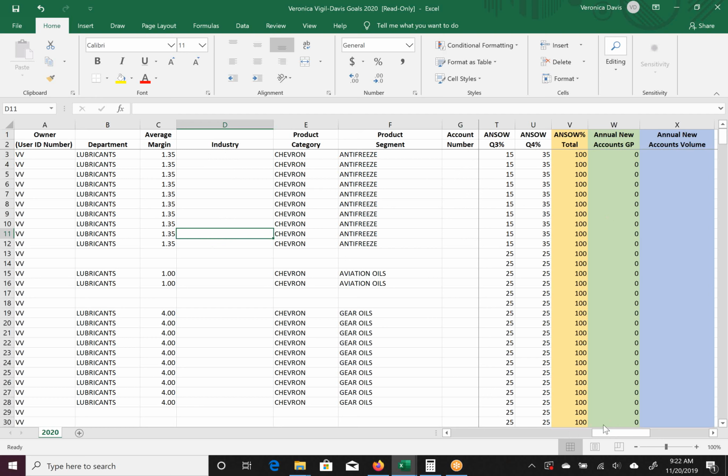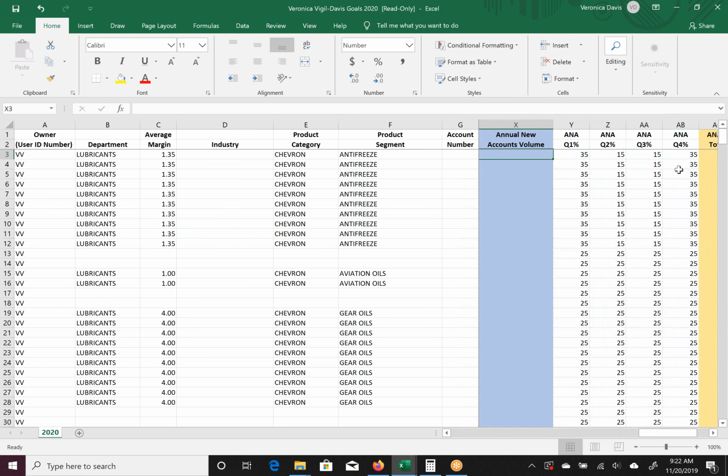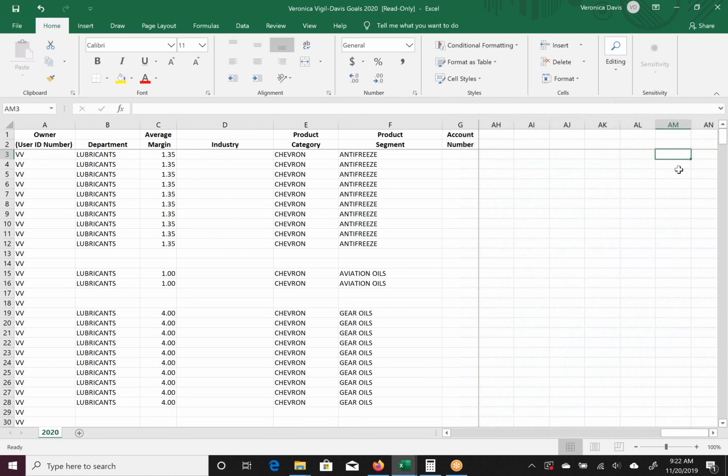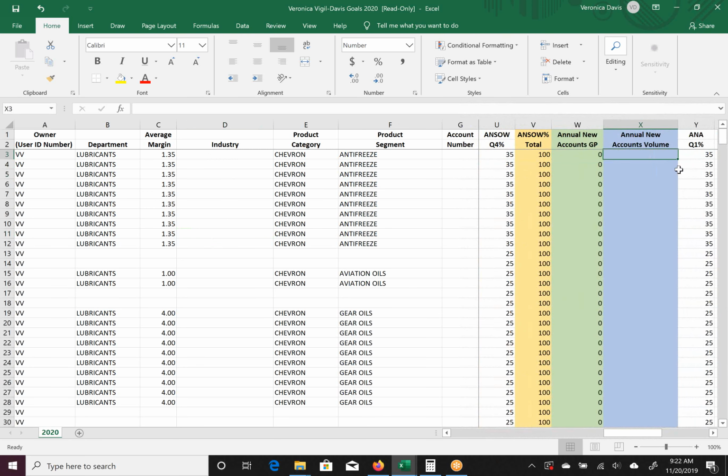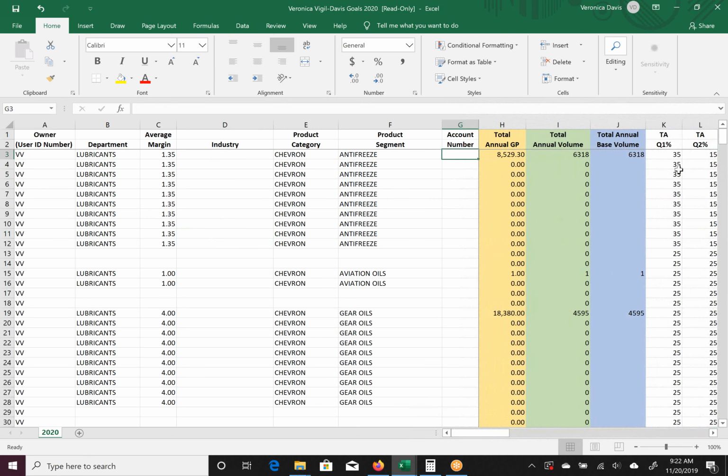Now, the important part to note on the rest of this document is that the only place where you will be actually adding data is going to be in these columns right here, in anything that's blue. The yellow columns, this blue column, that blue column, and lastly, this blue column. So you have 3 blue columns. Everything else, the yellow and the green columns, actually have formulas in them that will help calculate everything else out for you. So let's jump right in.